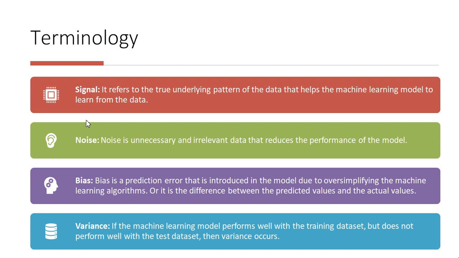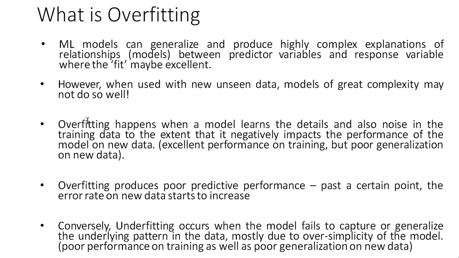Bias is actually the error we get. That is, bias is a prediction error that is introduced in the model due to oversimplifying the machine learning algorithms. Or in simple words, it is the difference between predicted values and the actual values, or how far the model is from the ground truth. What is variance? If a machine learning model performs well with the training set but does not perform well with the test data set, then variance occurs. Now we have seen the terminology, right? Now we'll move on to what is overfitting.